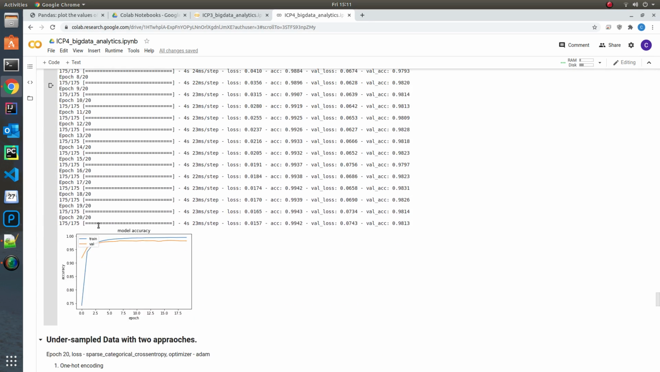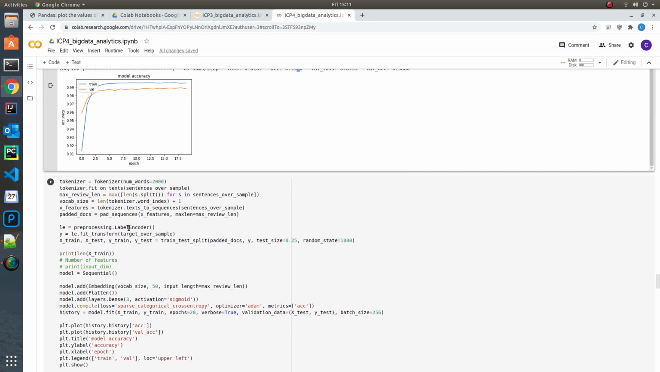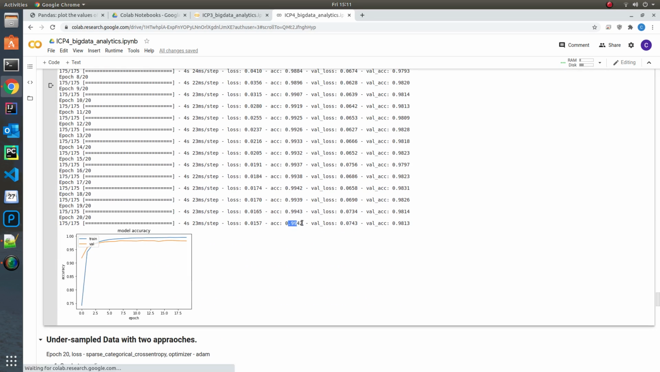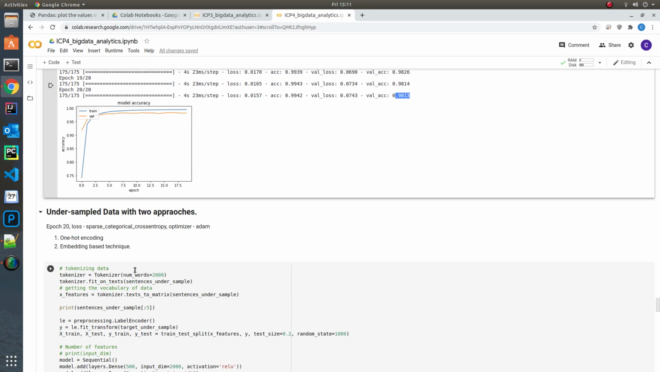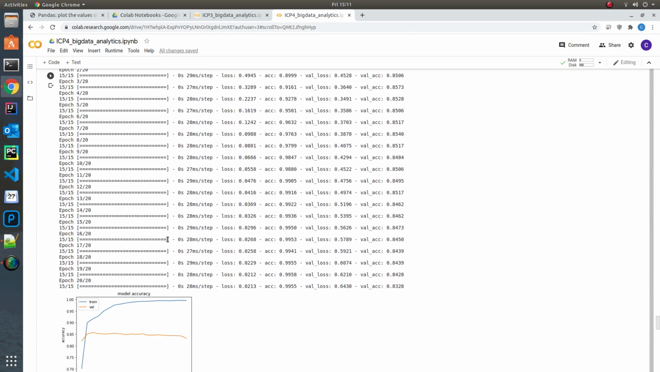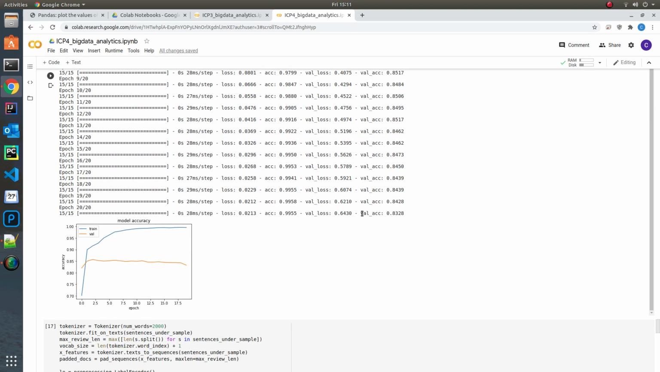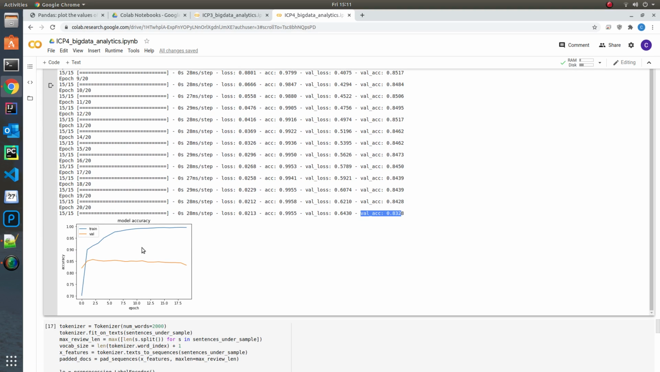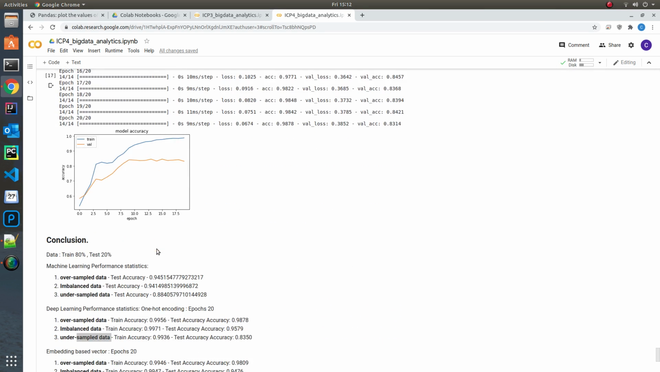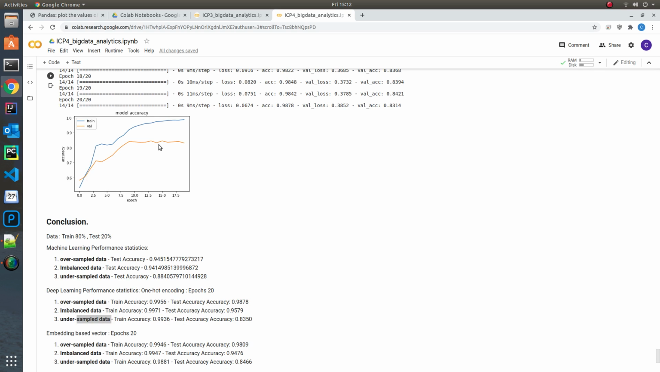As you can see, now this is the embedding based technique, and you can see the classifier performing at 99.42 for training and 98.13 for testing accuracy. The undersampled data is very small, so the training doesn't take a lot of time, but the validation accuracy is equally impacted because the number of samples that we trained with is very few. As you can see, these are the graphs.